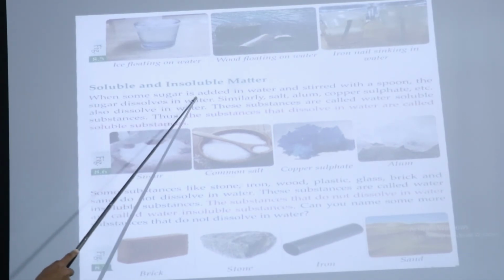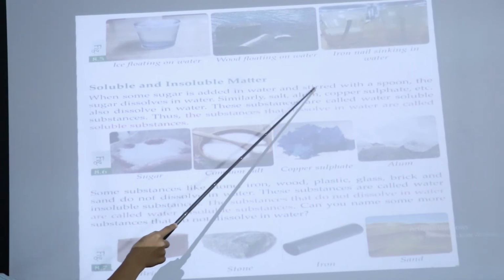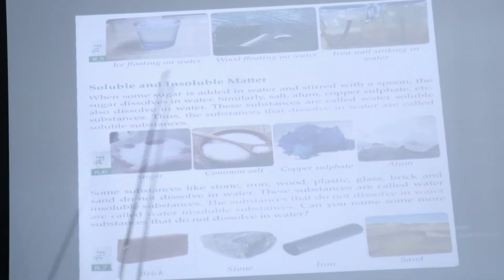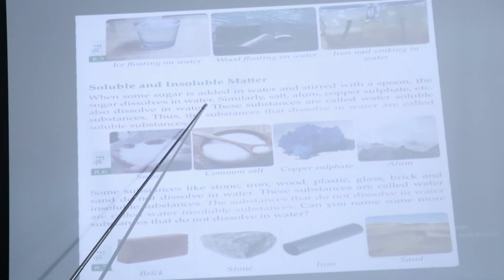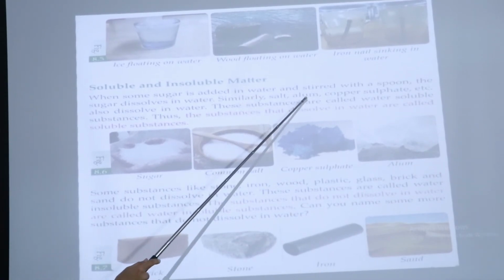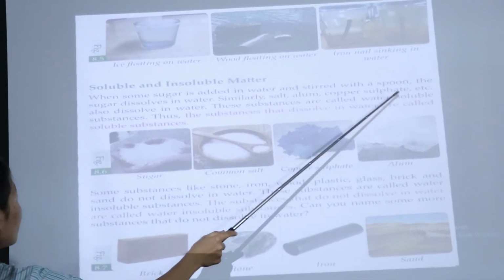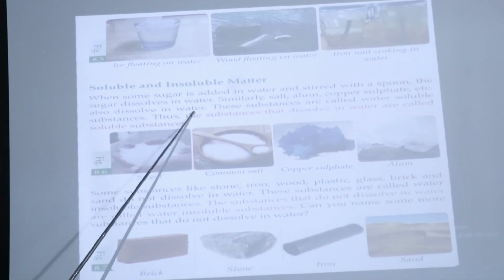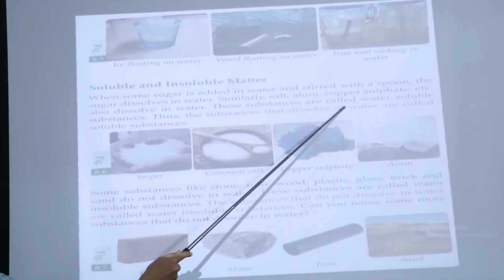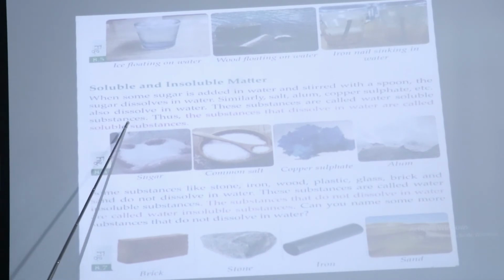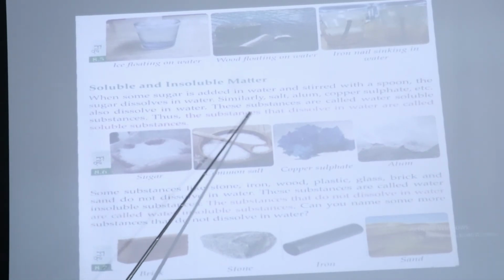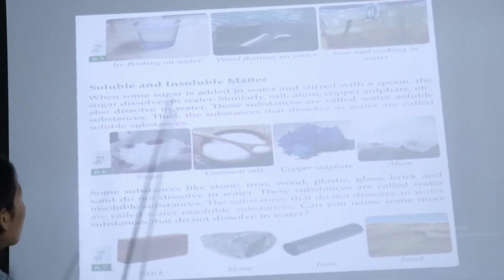When some sugar is added in water and stirred with a spoon, the sugar dissolves in water. Similarly, salt, alum, copper sulfate, etc. also dissolve in water. These substances are called water-soluble substances. Thus, the substances that dissolve in water are called soluble substances.